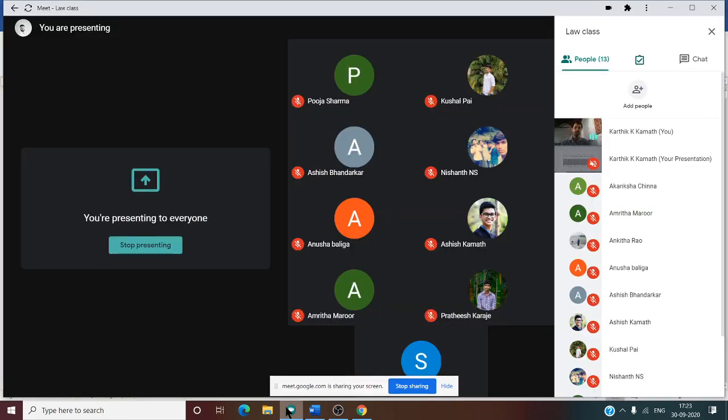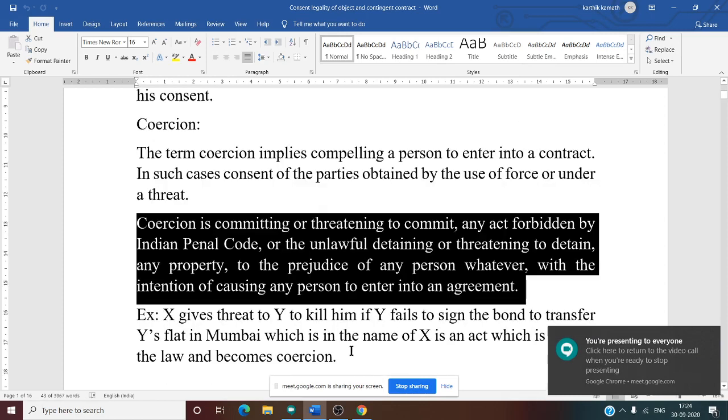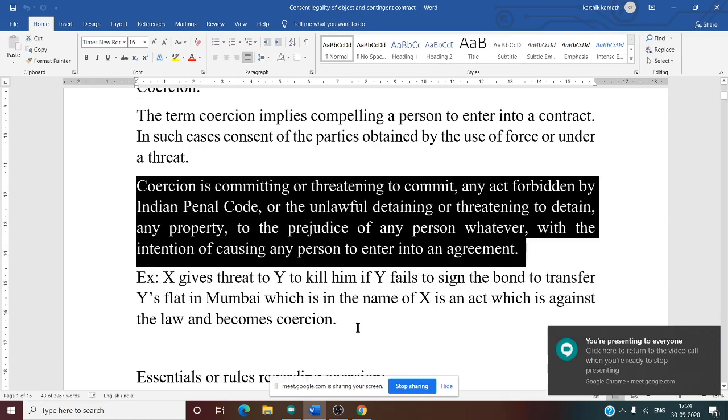In short, coercion means physical injury given by a party to another person to make that person enter into an agreement. Okay, so that is the meaning of coercion. So what example can you give for coercion? See this. Threat to commit suicide is also coercion.